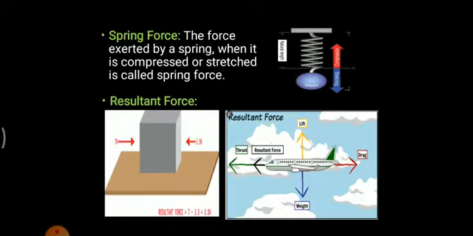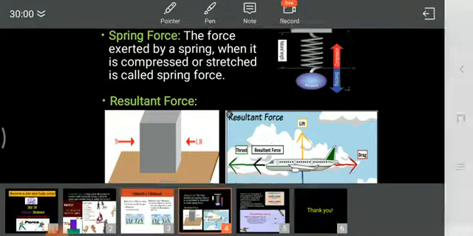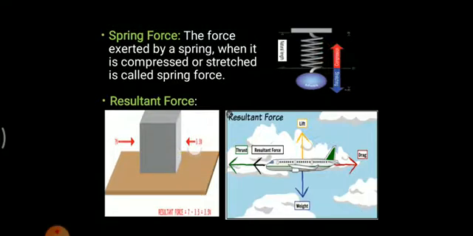Now let us see what is the resultant force. As you can see, this is a picture. In this picture, a certain amount of force, suppose 7 Newton, is applied in this direction and 3.5 Newton force is applied in this direction.